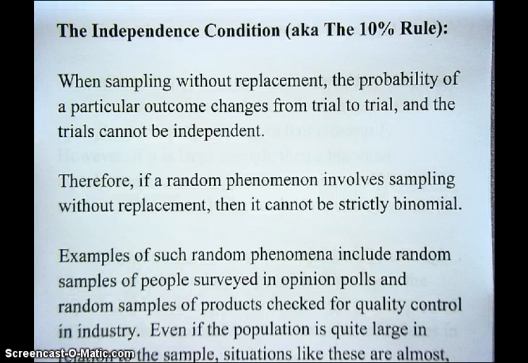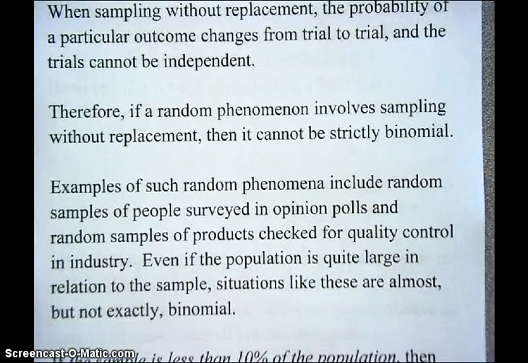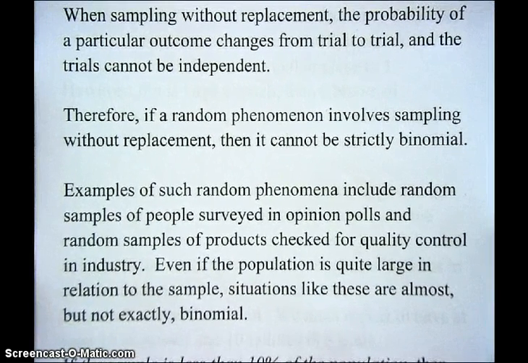By now you have enough experience with sampling without replacement to know that in successive trials without replacement, probabilities change from trial to trial. That means the trials cannot be independent. Therefore, if a random phenomenon involves sampling without replacement, then it cannot be strictly binomial. Examples of such random phenomena would include random samples of people surveyed in opinion polls, and random samples of products checked for quality control in industry.